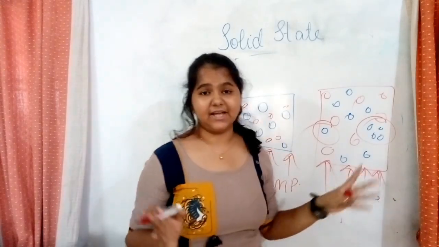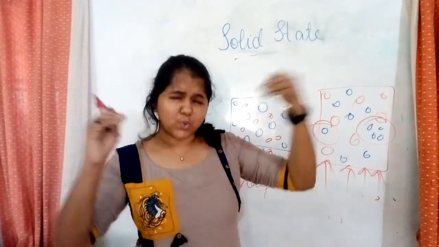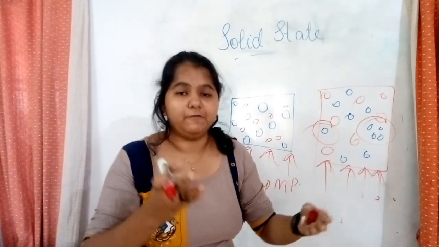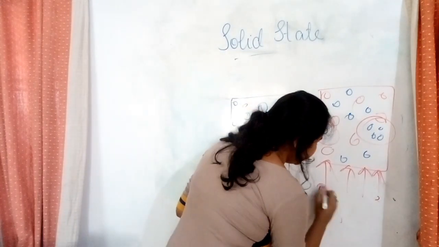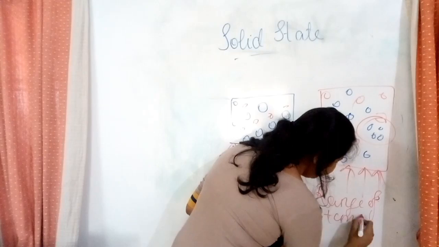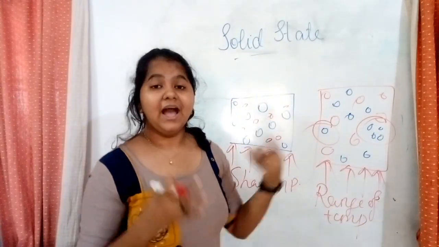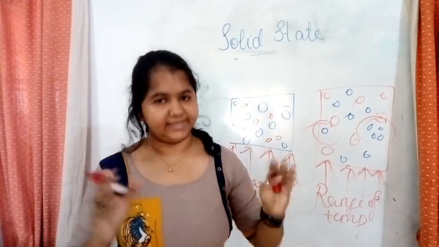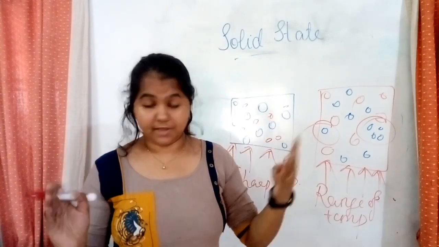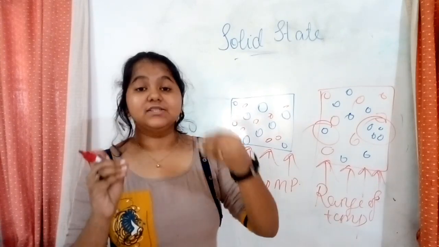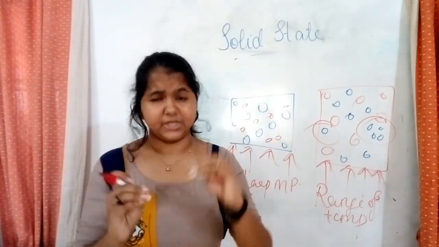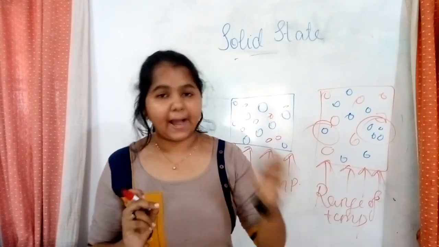You cannot say that, for example, glass melts at 200 degrees Celsius. But you can say glass melts from 200 to 250 degrees Celsius. So it gives a range, a range of temperatures. Whereas for ice, what can you say? Ice melts at 0 degrees Celsius, and at 100 degrees Celsius, it will get boiled. You can say particular, given, sharp temperatures.